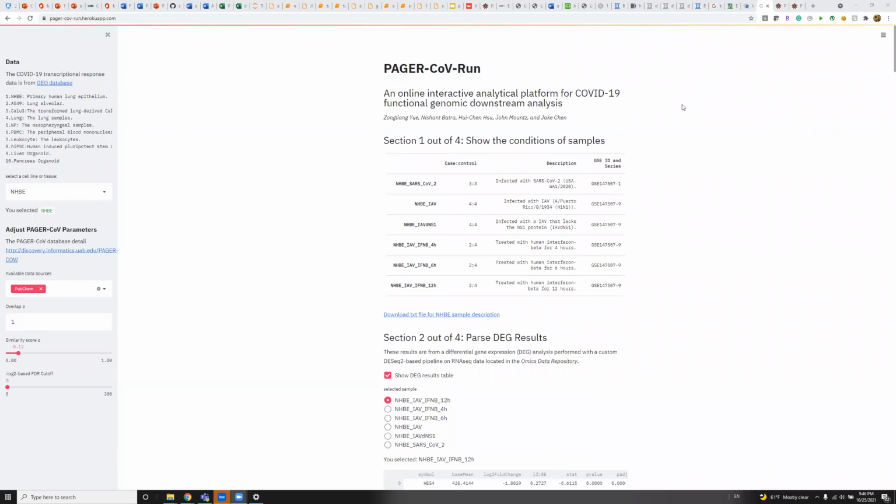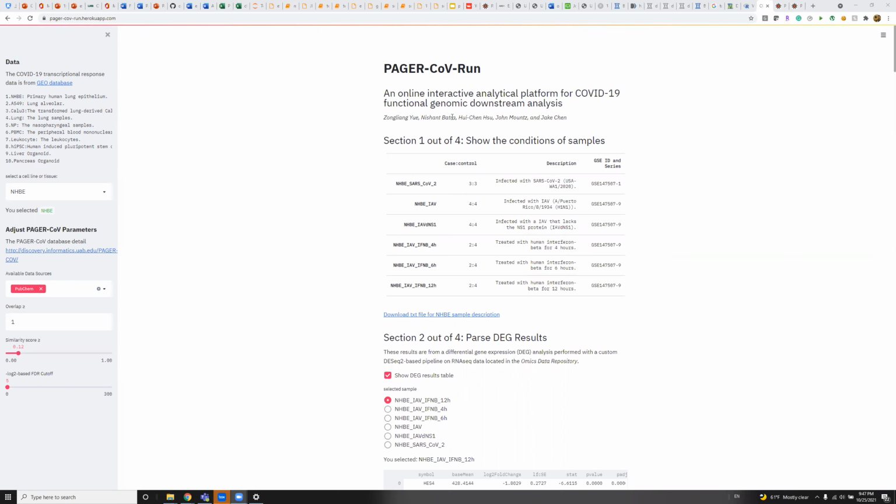Hello everyone, I'm going to introduce the PAGER-CoV Run, which is an online interactive analytical platform for COVID-19 functional genomic downstream analysis. We have collected data from the GEO database, and here is a link. We show you all those cell lines and tissues we collected here, and I will use the primary human lung epithelial cell as an example.